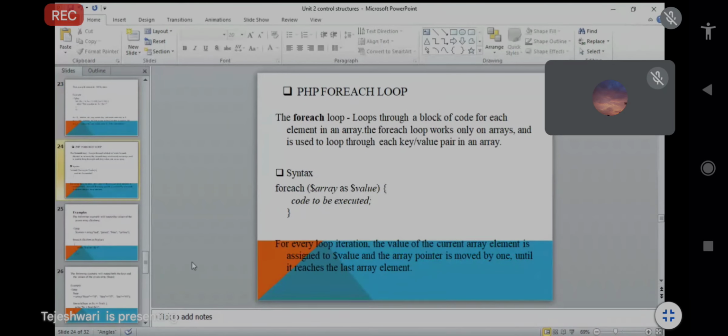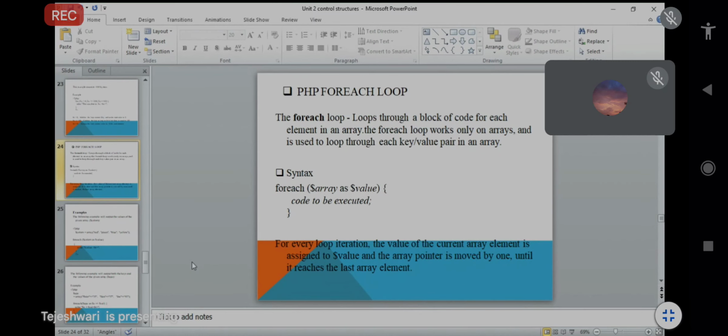Okay, so next one is the PHP foreach loop. With the foreach loop, we just execute a block of code for each element in the array. We already discussed this example of the foreach loop in the associative array also. So we have to execute the block of code for each element in the particular array. This will work only on arrays. So this is very important.